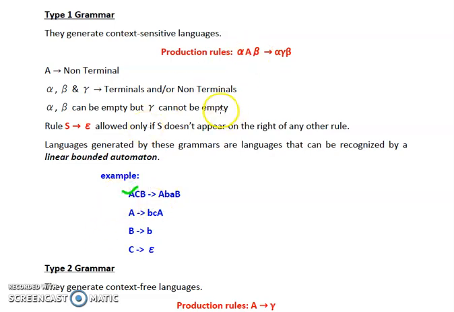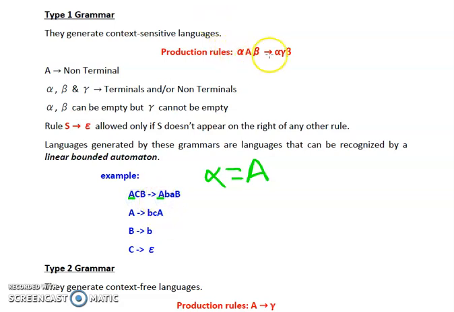Now we have to check on the right hand side because the value alpha should be the same on the left and right side of the rule. Similarly, the value beta should be the same on the left and right side of the rule. So now let's check whether the first production rule is satisfying the condition or not. If we check the first rule, our alpha is equal to A. We can see A over here and A over here.